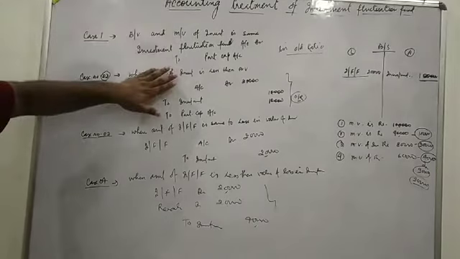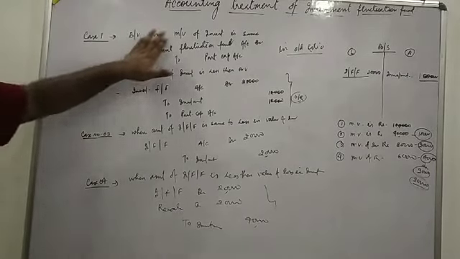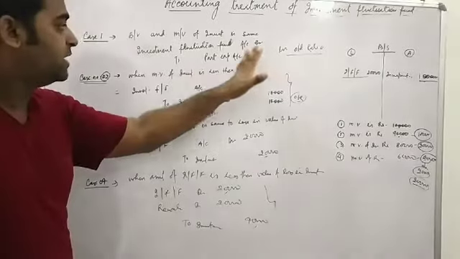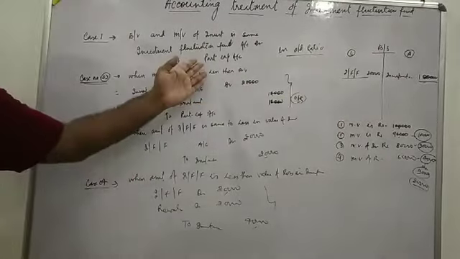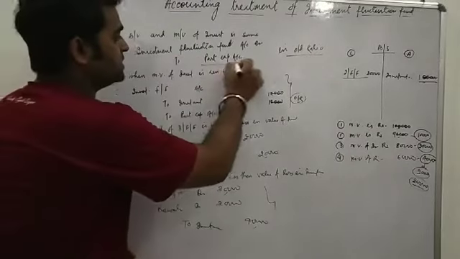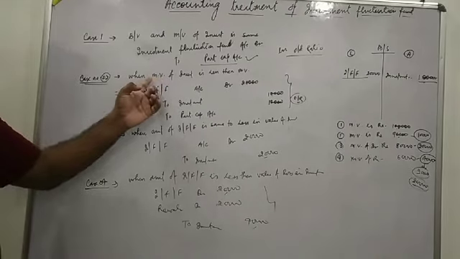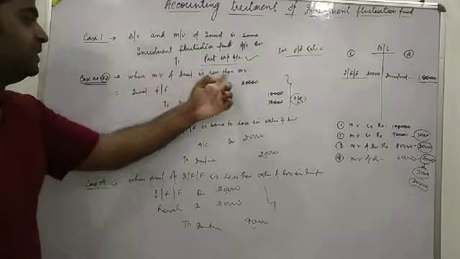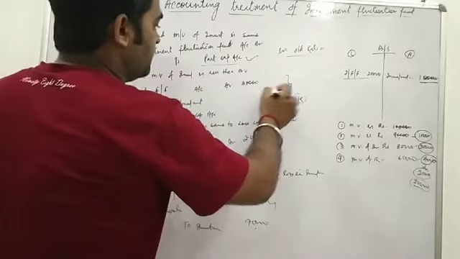So all these cases you can see here. Case number 1, 2, 3, 4. When book value and market value are the same, all the amount of investment fluctuation fund we will distribute in the partners capital account. When market value of investment is less than book value, from that amount we will set off.